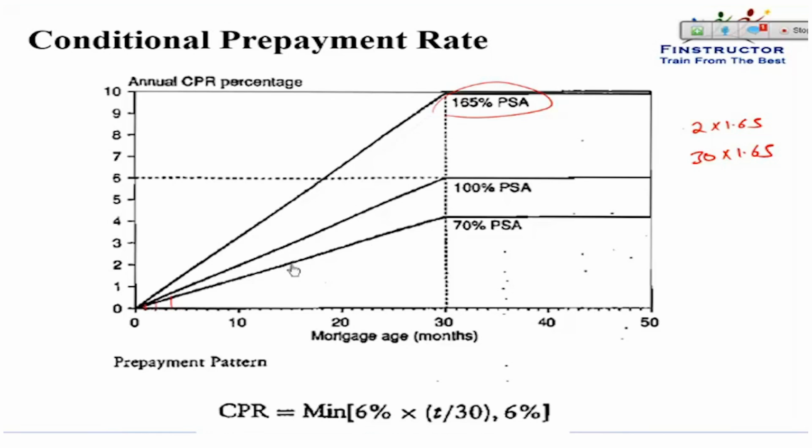If you're expecting prepayments to be lower, and how we can make these expectations, we'll just see. We can model a 70% PSA. That means each of these values is multiplied by 0.7. So our loan eventually will become seasoned at 6 into 0.7, that is 4.2%.